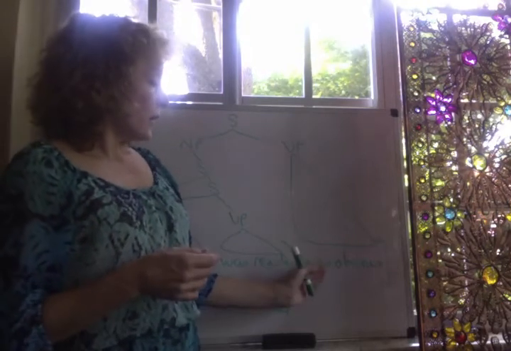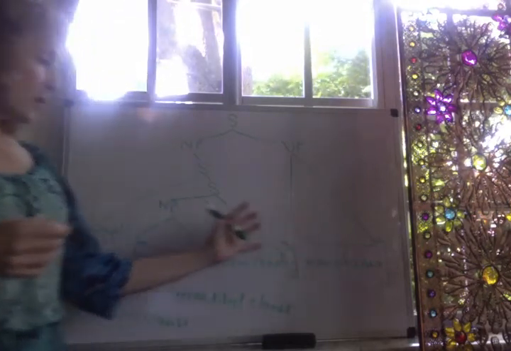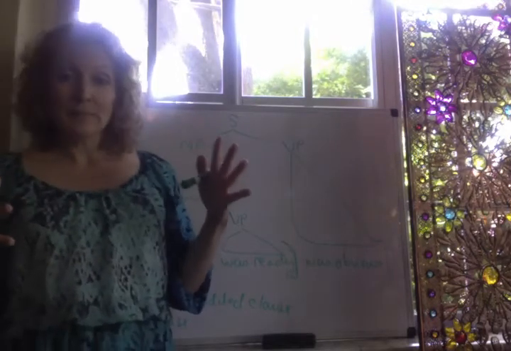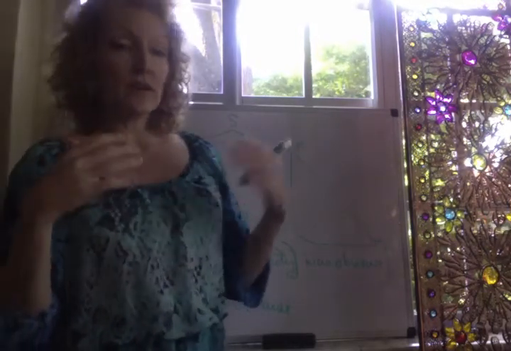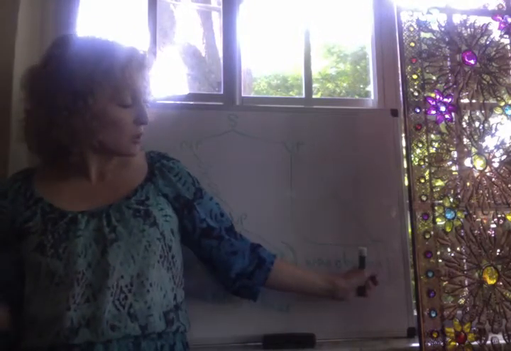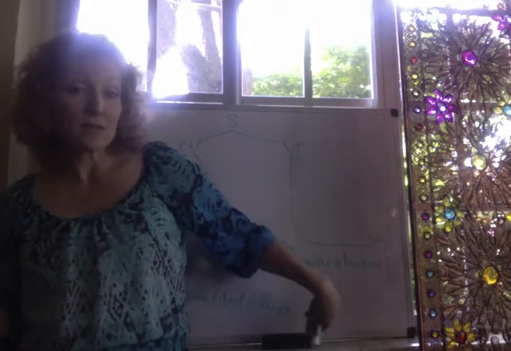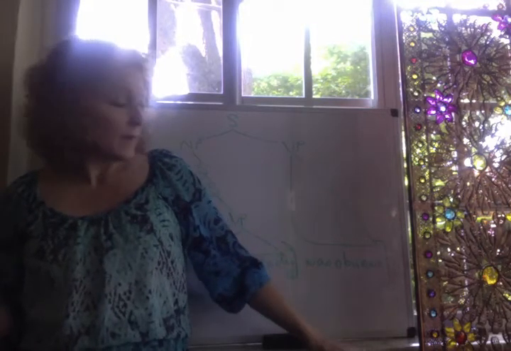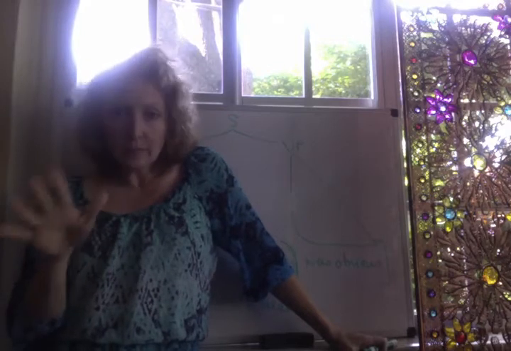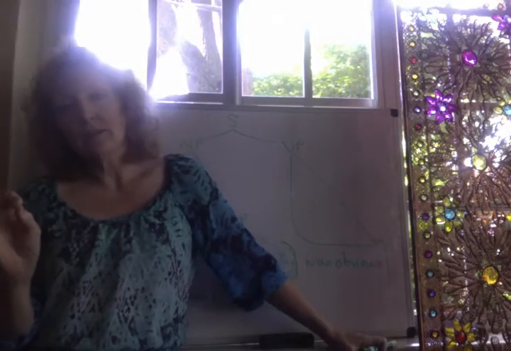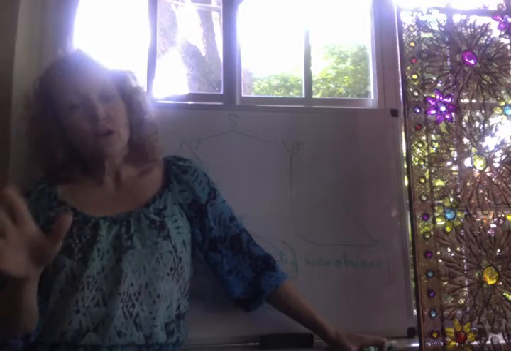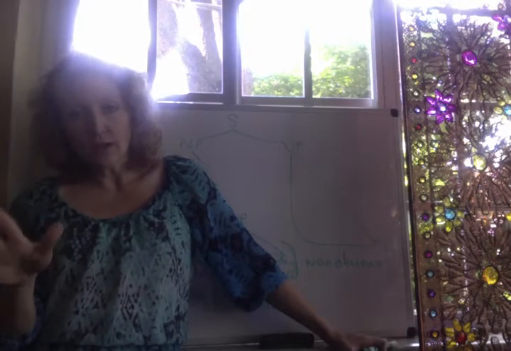So the predicate "was obvious" is being predicated of that whole subject, that the pasta was ready, that idea that the pasta was ready was obvious, that's the meaning, so you would have a subject-complement relationship. Obvious is describing the subject of the sentence. And so the idea is that whenever you have an embedded clause, you will know that you have it because you'll have material that on its own could be a main clause.